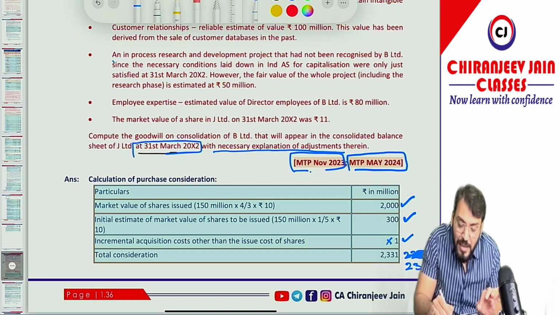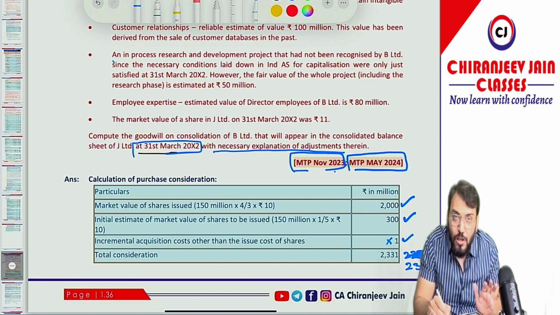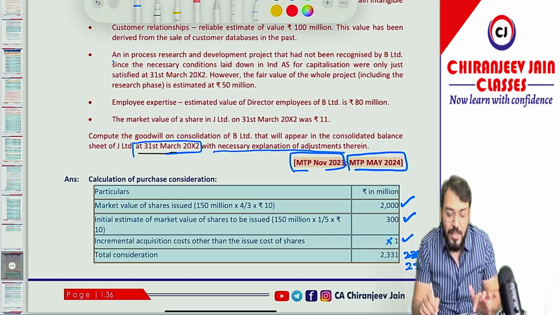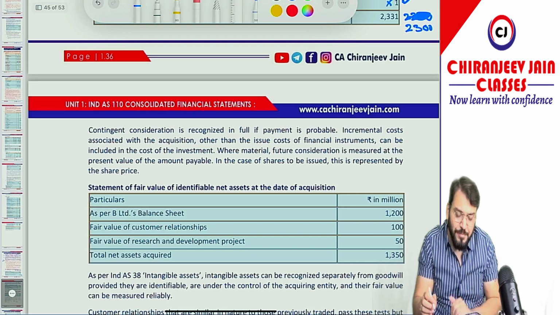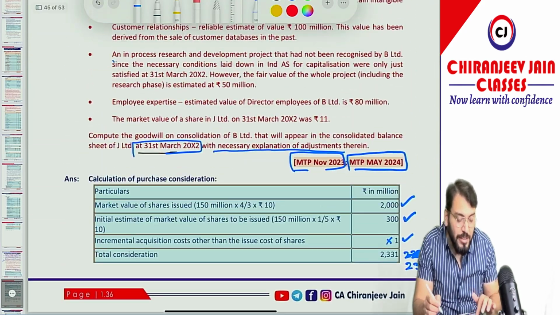I'll also cross check the answer given in November 2023 MTP. And the answer given in November 2023 MTP is 2300 only. Correct? So PC will be 2300 million. Then can I say we need to find out the fair value of INA. The fair value of INA we already calculated. That was how much?